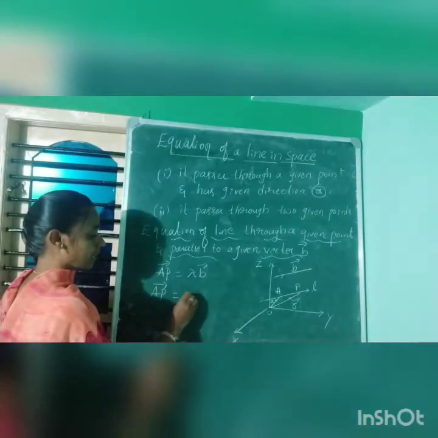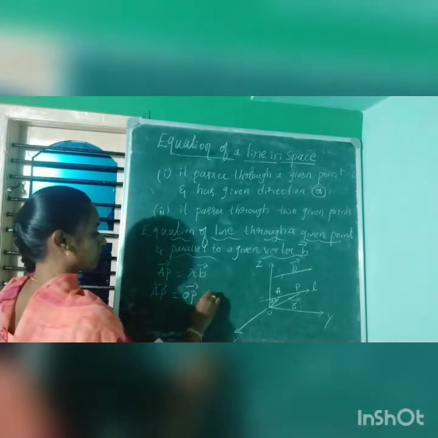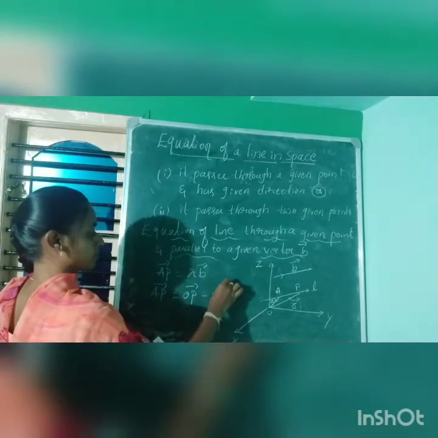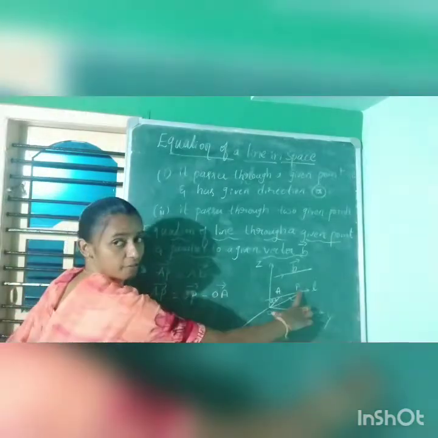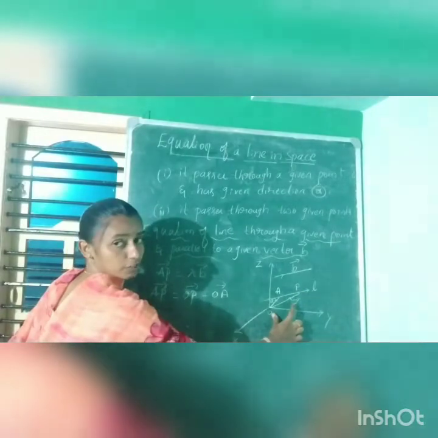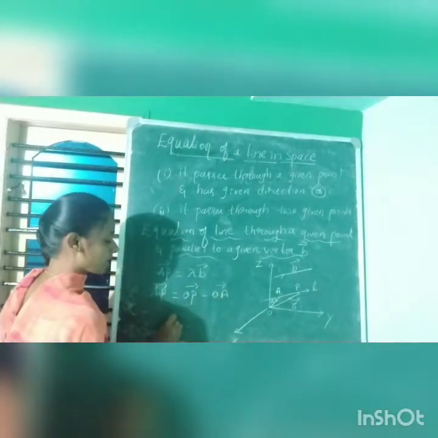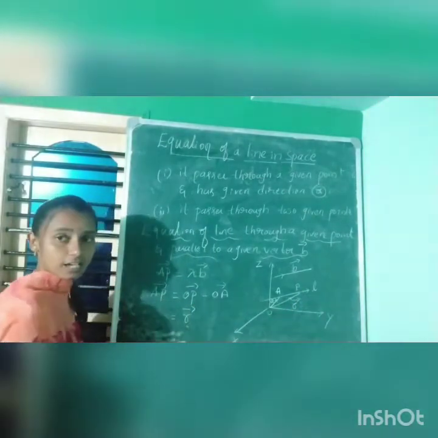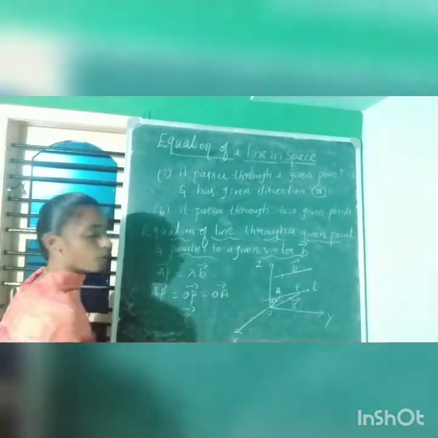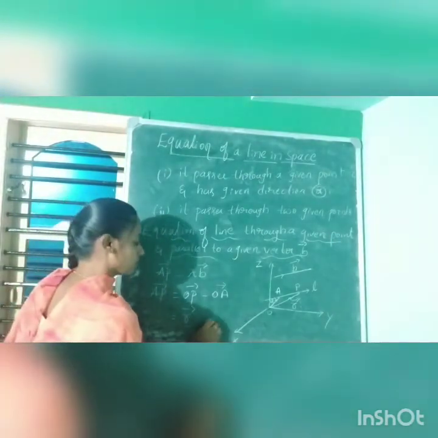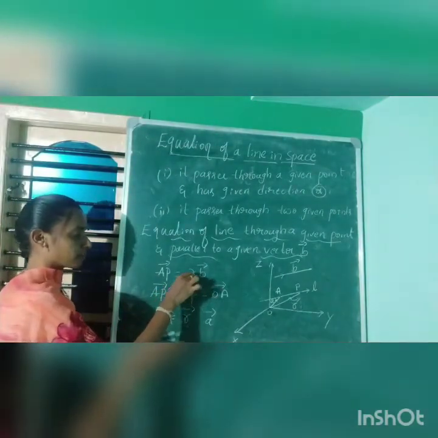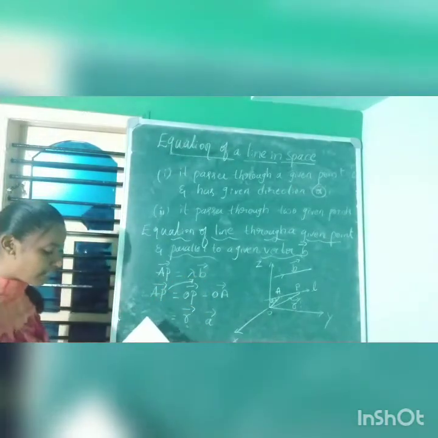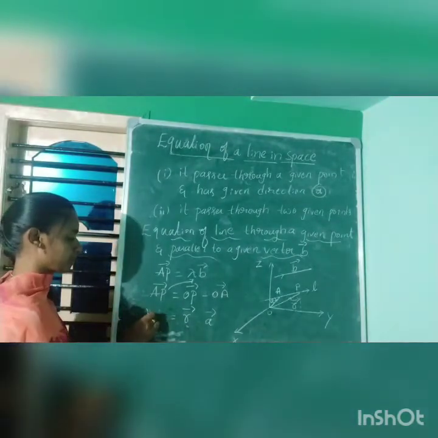So I can write this as the vector OP minus the vector OA. From the figure, you can write OP as the position vector R, minus OA as the vector A. Next, AP can be written as lambda times B.